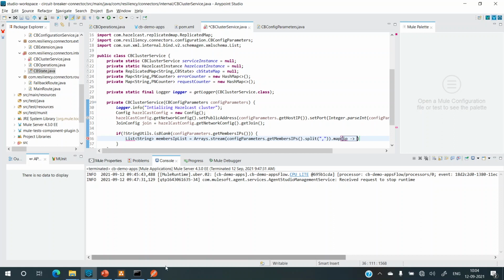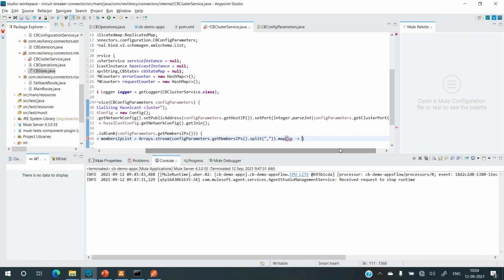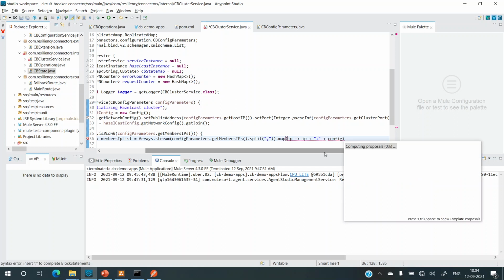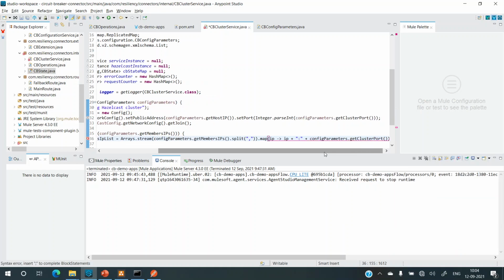It will be something like this: localhost, which means the IP address colon the port number. So that is what I'm trying to do here. So IP plus, just concatenation, colon plus config parameters dot get cluster port.